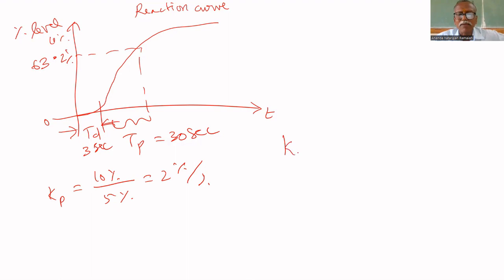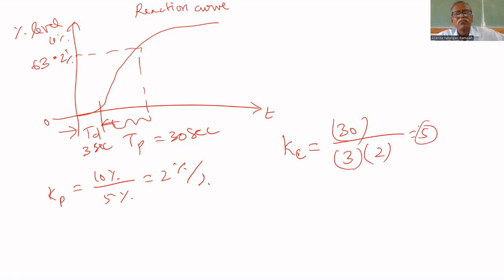Therefore, I can find the tuning parameters. Kc equals 30 divided by TP equals 3 multiplied by 2. That's all. 10 divided by 2, that is equal to 5. You will get Kc equal to 5 percent per percent. Because this is in seconds and this is also in seconds, these two get cancelled. 2 is percent per percent. If you take inverse, then also it is percent per percent. Therefore, you got 5. Am I correct or not? 30 divided by 3, 10 divided by 2, 5.